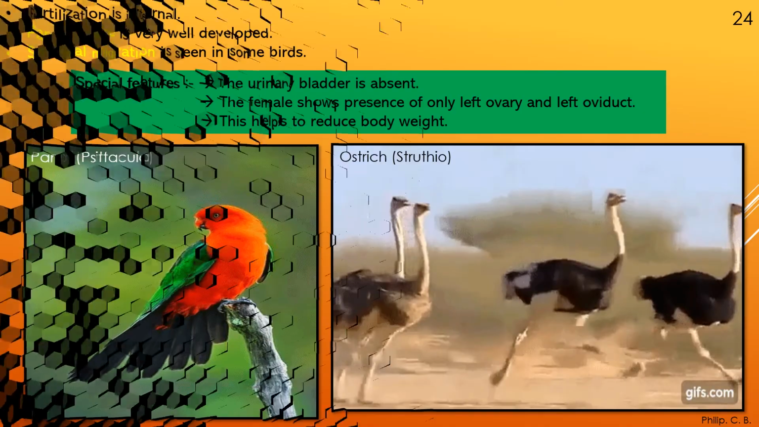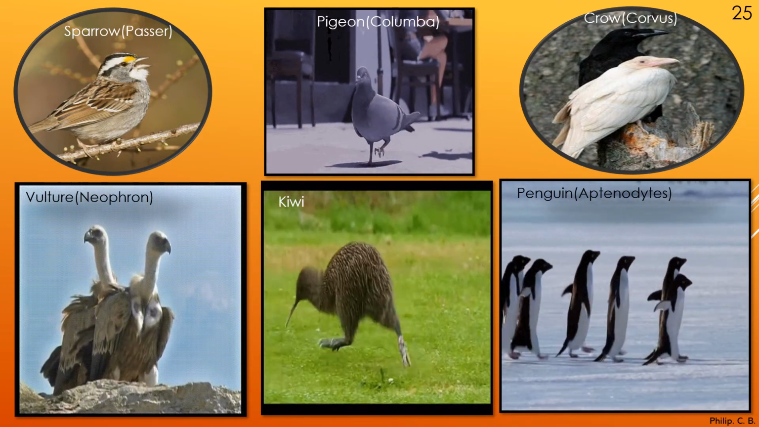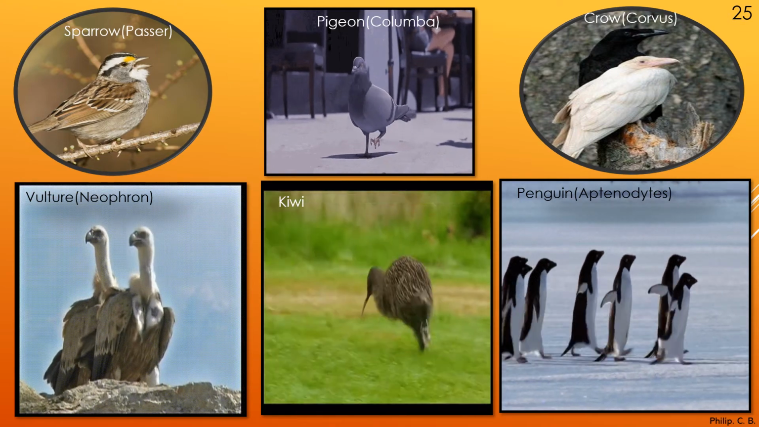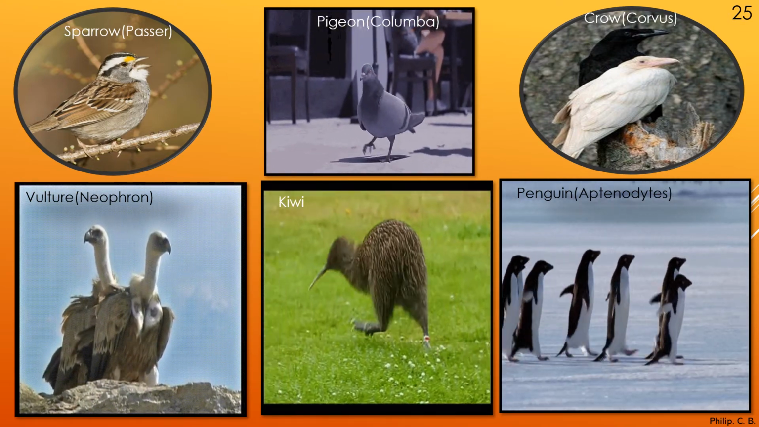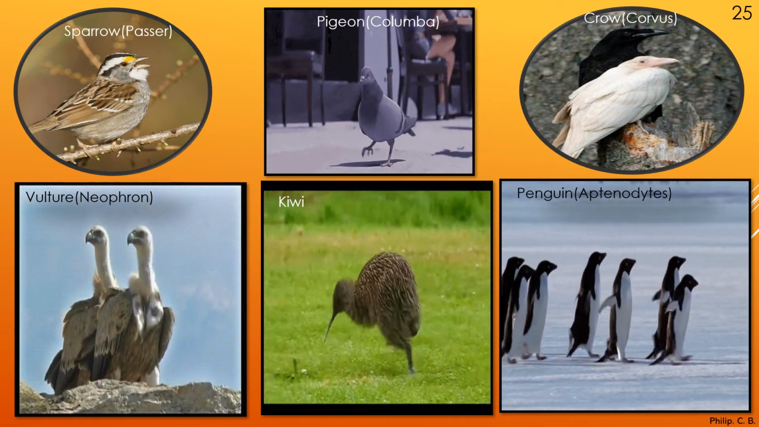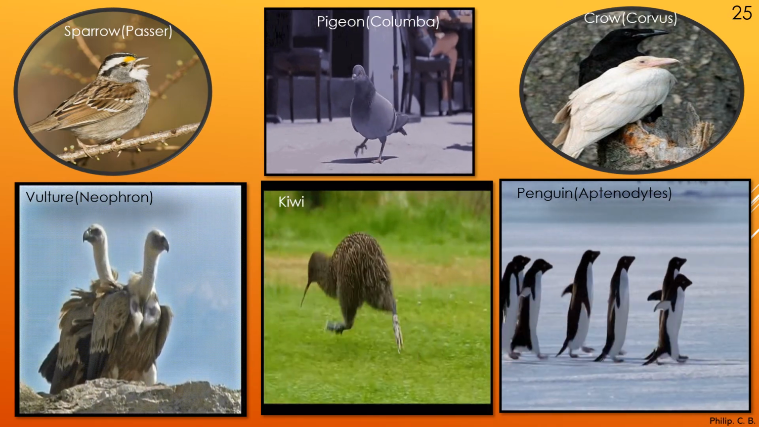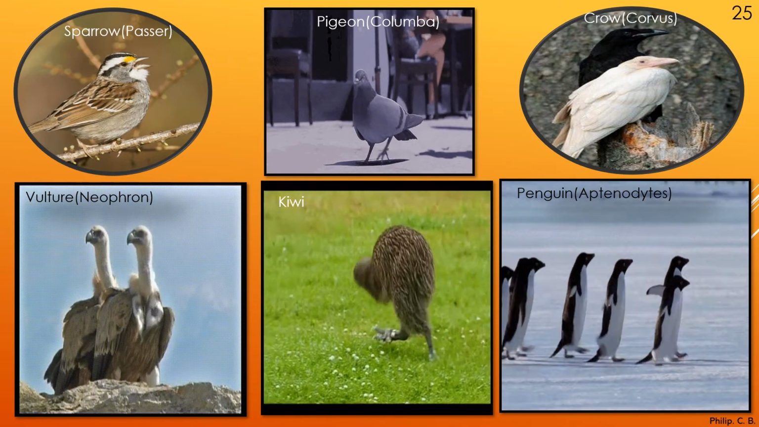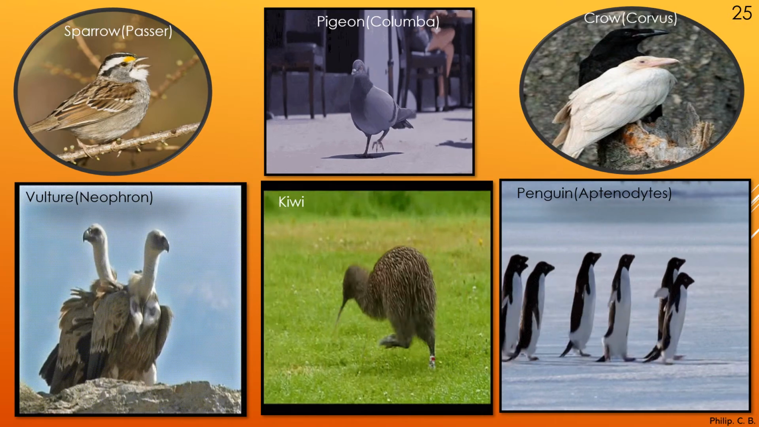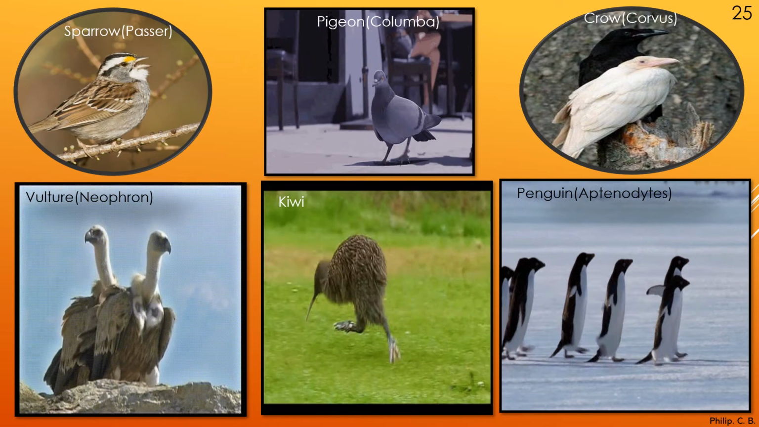Sparrow, otherwise passer. Even in sparrow, if you observe carefully, there are different types or species, because generally the color almost looks similar, but carefully there are different species. Pigeon, crow. Here we can see white crow as well as black crow. Crows are actually black only, but here you can see a white crow, or a proper term, albino crow. Then you can see vulture, neoprawn, kiwi, and then penguin, that is Aptenodytes.